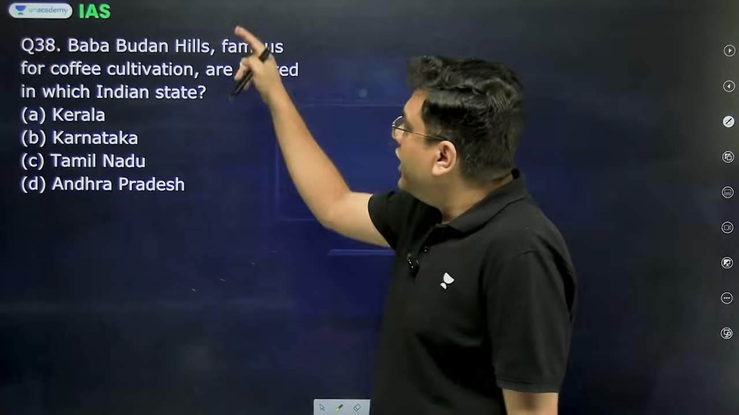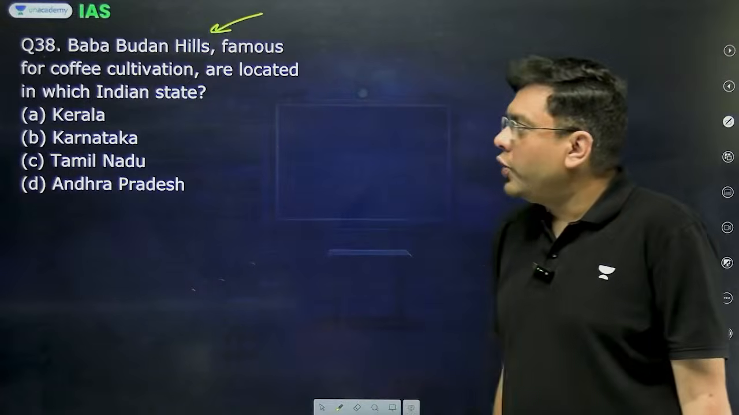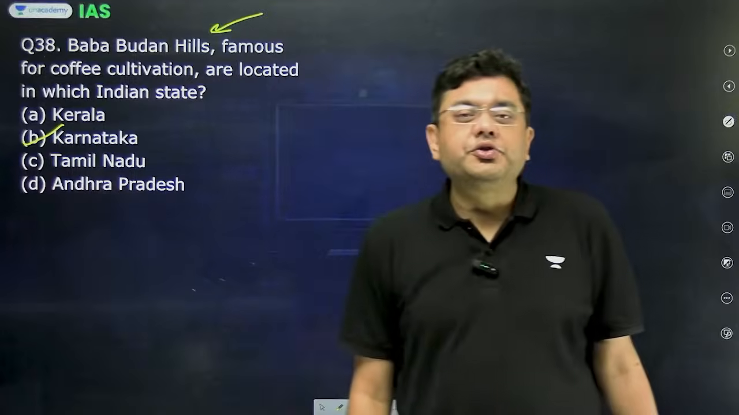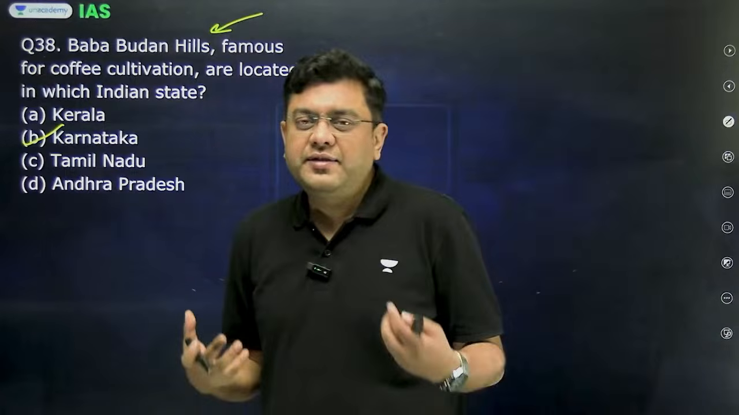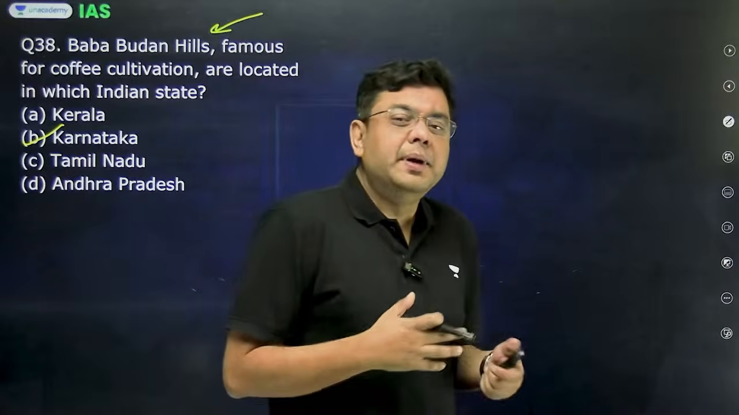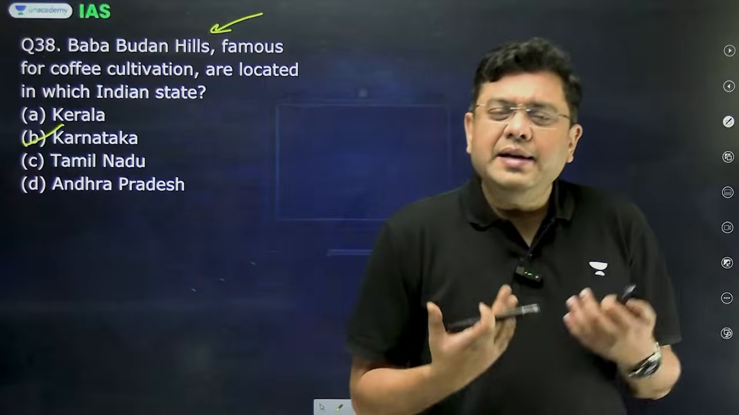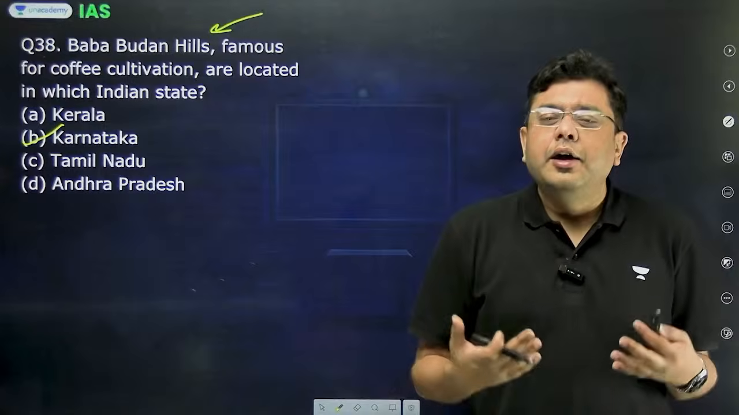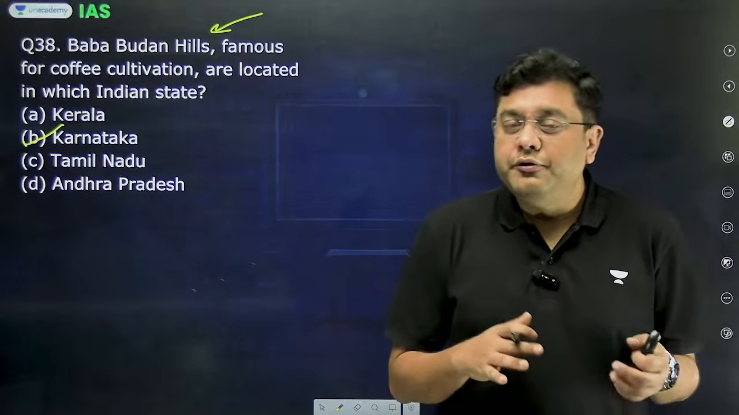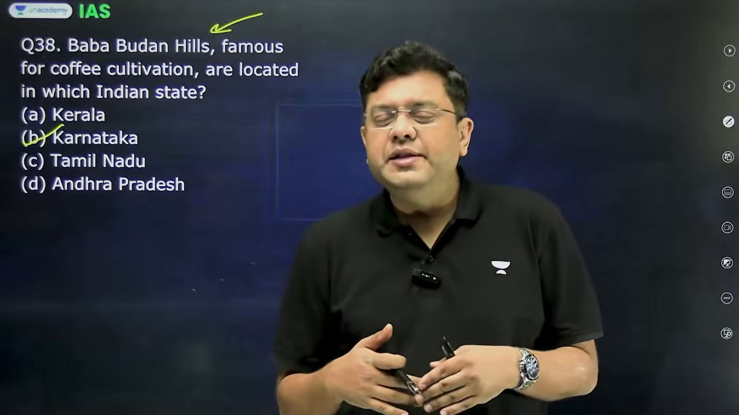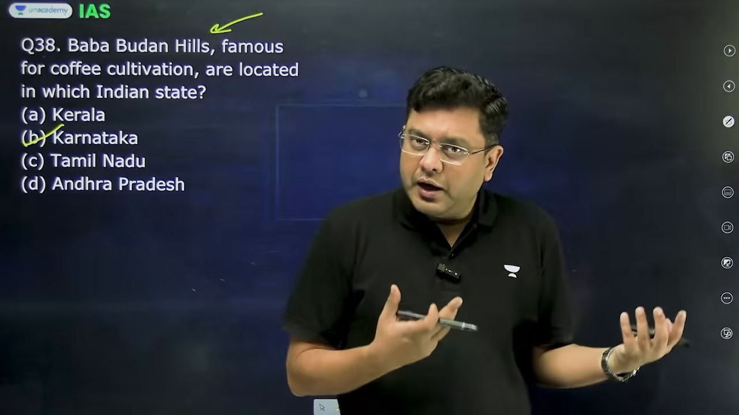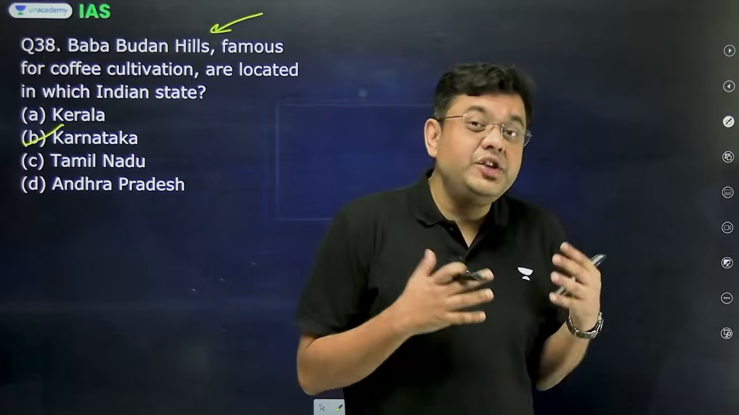Now, Baba Budan Hills, famous for coffee cultivation, are located in which Indian state? It is Karnataka, in the district of Chikmagalur, which is also referred to as the coffee capital of southern India. It is there that you have the Baba Budan Hills, and in the entire vicinity of that region, coffee is cultivated in large quantums because the amount of rainfall is ideal, around 150 centimeters. You have a thick foliage of vegetation which allows for the growing of coffee beans in shade, which is what they require.